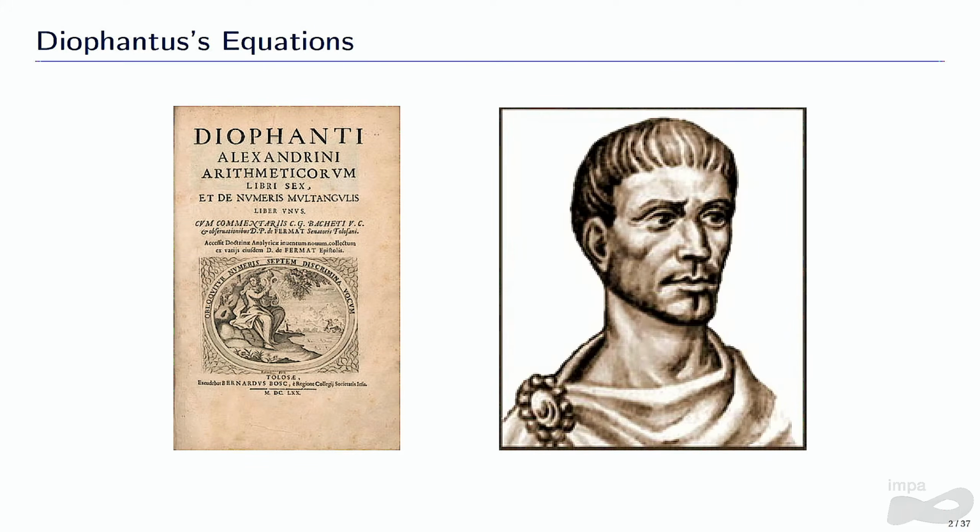So here we have Diophantus of Alexandria. He was a Greek mathematician who lived in the 3rd century after Christ, and he is considered to be the father of algebra. This is his book, Arithmetica. It's a very important book, and for centuries, this book was our main source on Diophantine equations. That's why we named the equations after Diophantus.